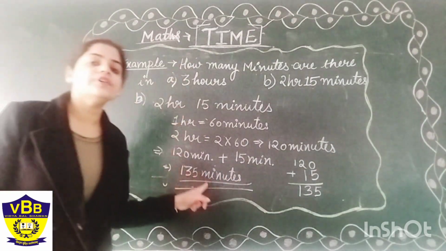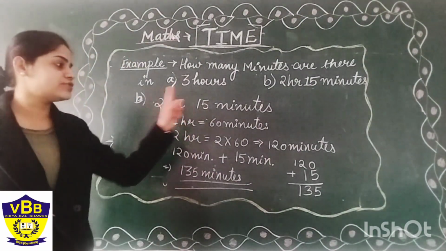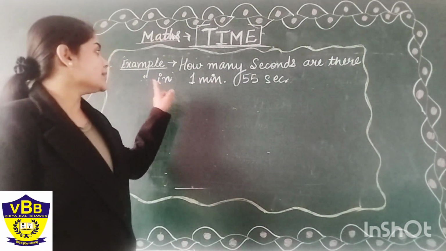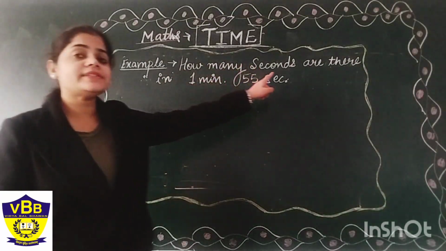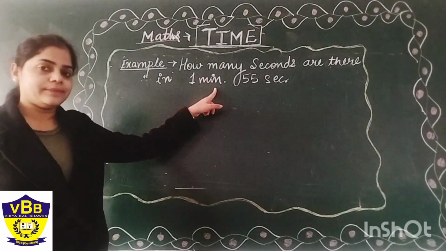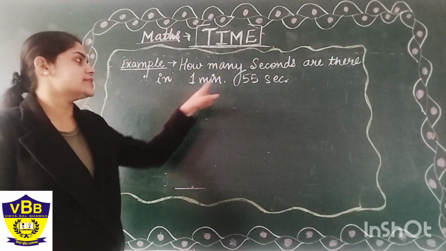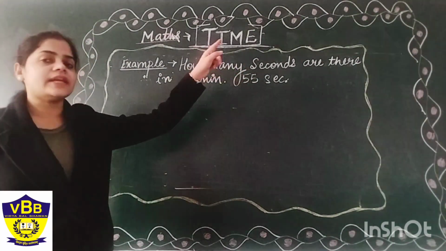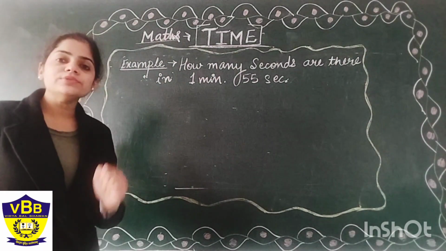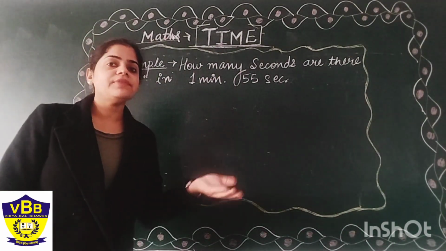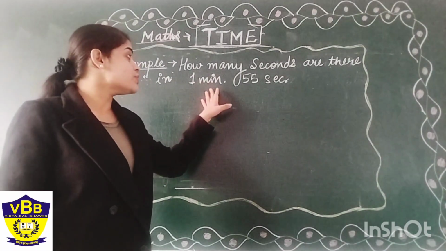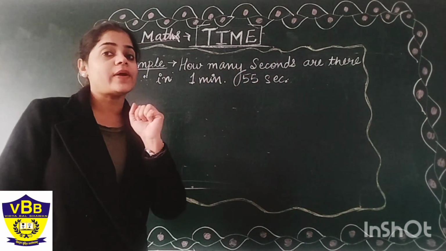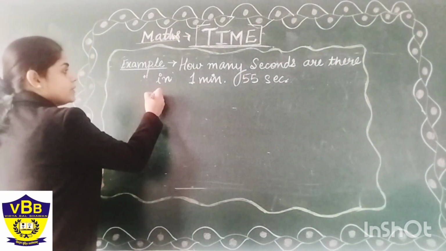So that's how we will do the conversion from horse to fly. Let us see another example. The other example is, how many seconds are there in 1 minute 55 seconds? This is a single quantity and we have to convert this into seconds. So how will we do it, students? Like we have done in the previous question, we will convert this minute into seconds and then we will add both the quantities. Let us do it.